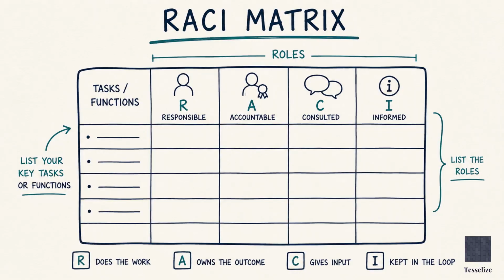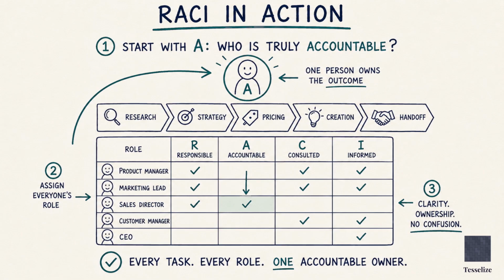Step 1. List your key functions or decisions down the left column. Not every task. The 10 to 15 things that matter most. For our product launch example, market research, go-to-market strategy, pricing, content creation, sales enablement, customer success, handoff. Step 2. List your roles across the top row.